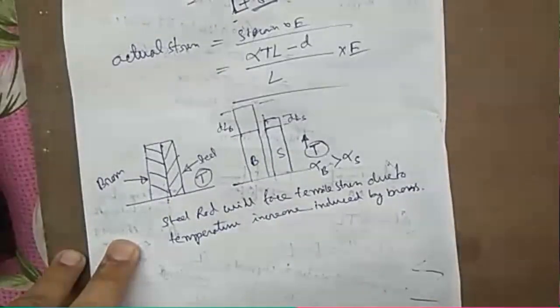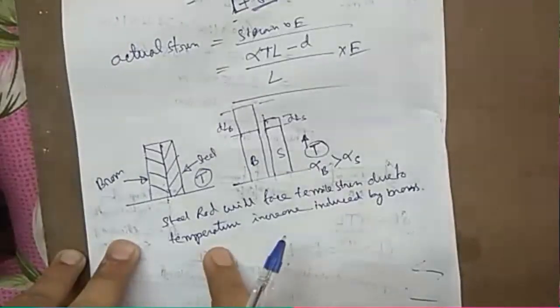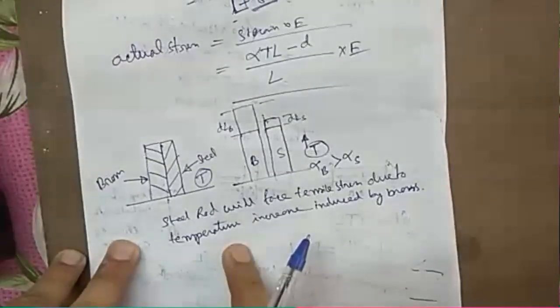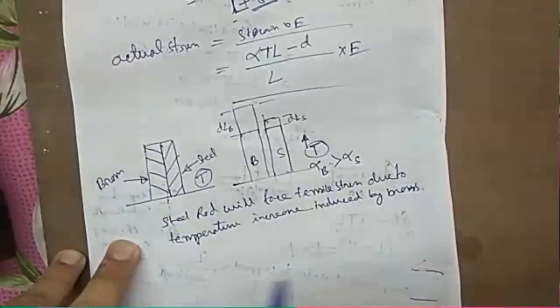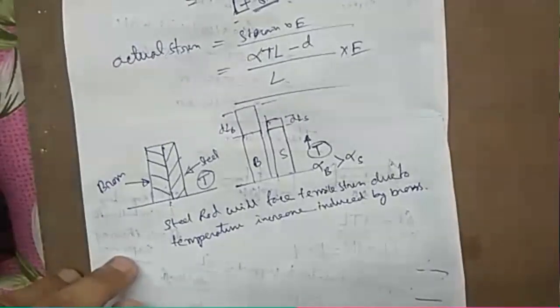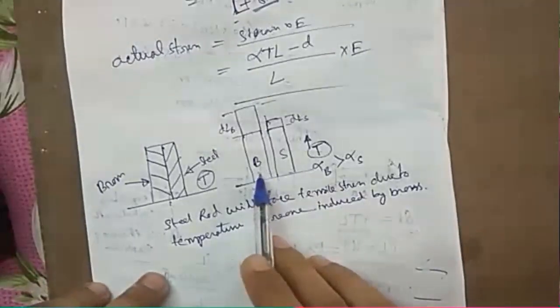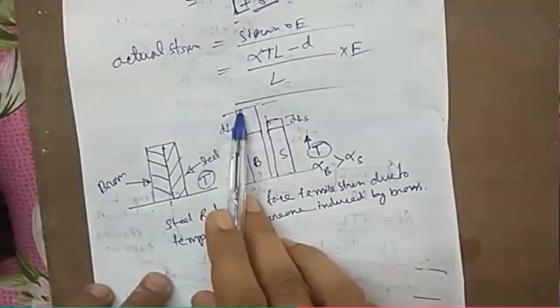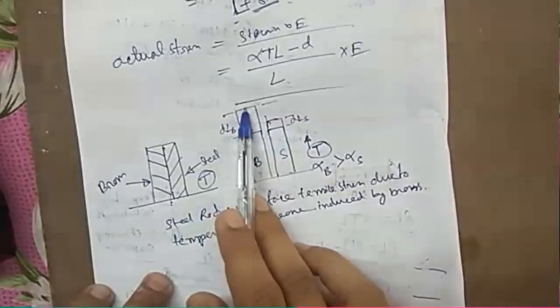Give me a reply on the chat. Is this line clear? Why will steel face tensile load or tensile stress? Okay, so now think for this brass rod. This brass rod will try to increase up to this much amount, but the steel will not let it reach up to this much amount.